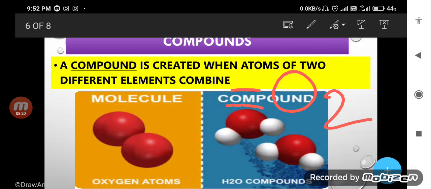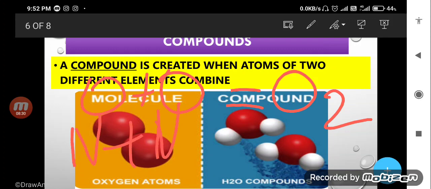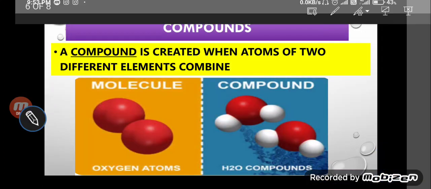Because it is made up of the same kind of atom, oxygen plus oxygen. Like N plus N, what is formed? N2, and N2 is an example of a molecule, not a compound. Why are these examples of molecules? Because these are made up of only the same kind of atoms of elements.